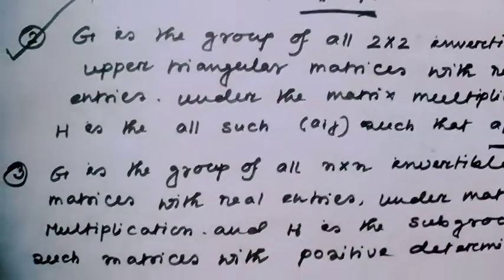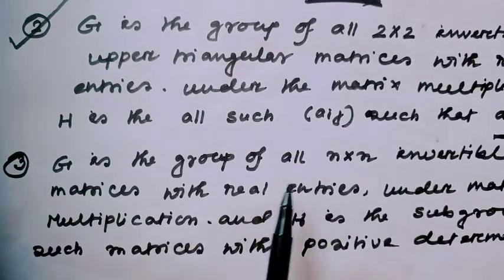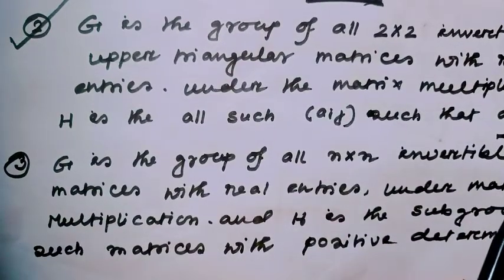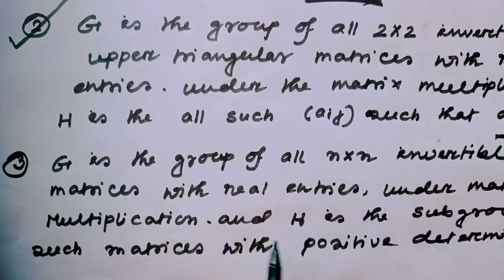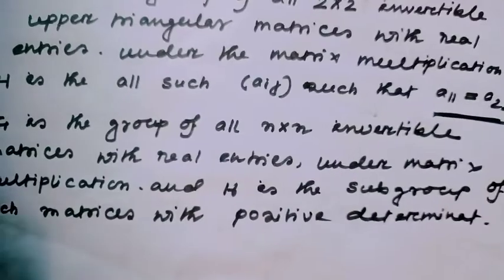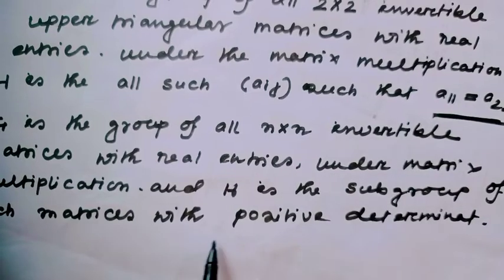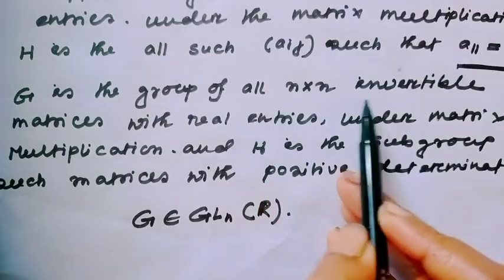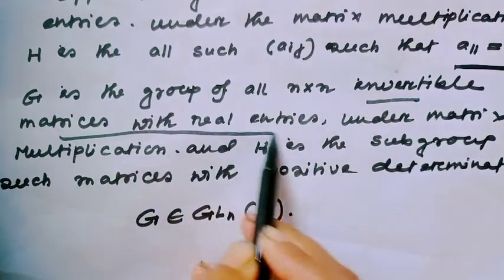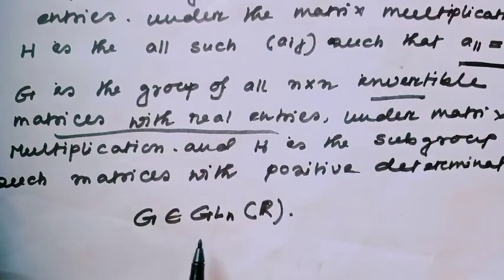The third option indicates G is the group of all n×n invertible matrices with real entries under matrix multiplication, and capital A is the subgroup of such matrices with positive determinant. Let's verify the third option. G is the n×n invertible matrices with real entries, that means G belongs to GL_n(R).